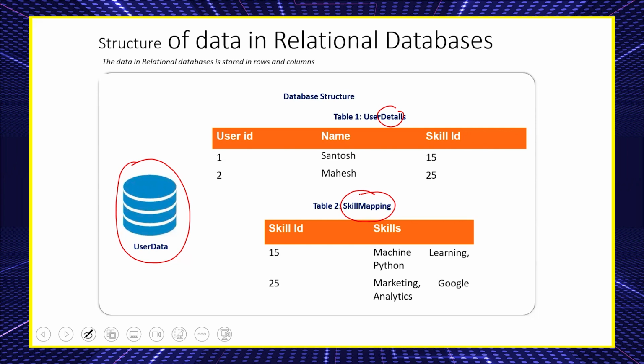On what basis do you decide one database can have this many tables? Are you clear with the question? If anyone is not clear, kindly let me know. Tell me, on what basis you decide? On the basis of memory of the database.